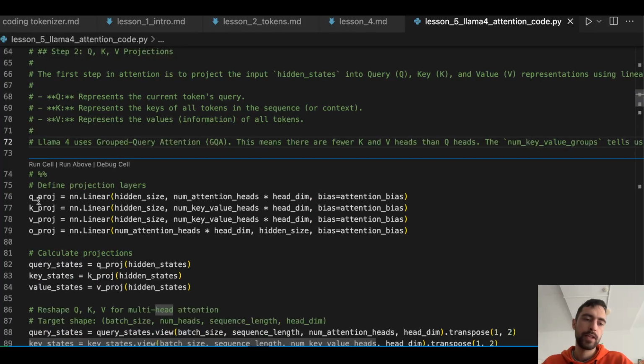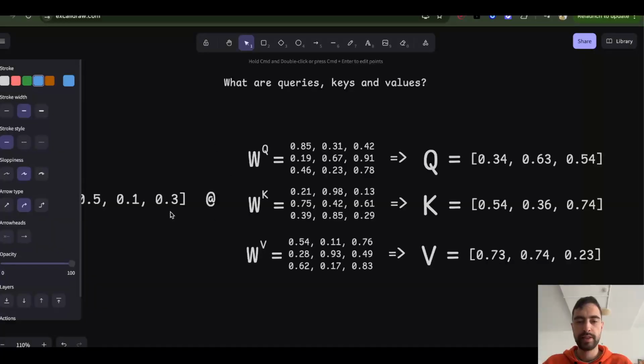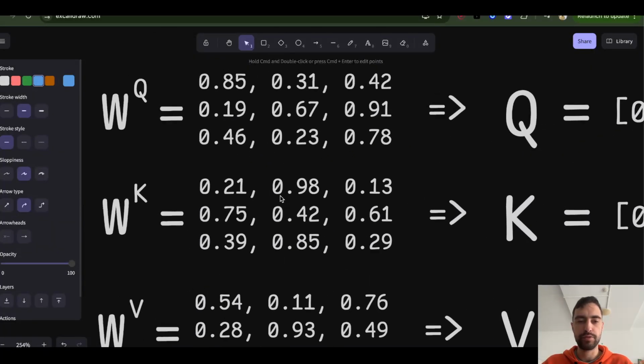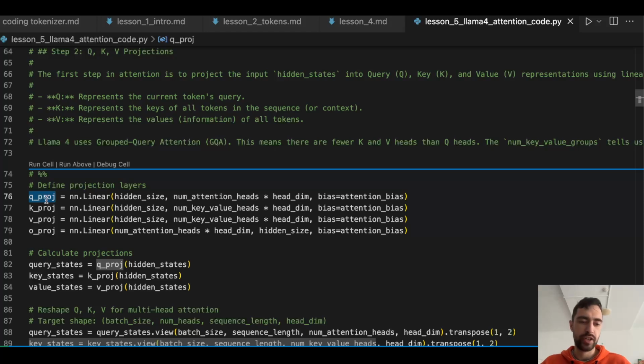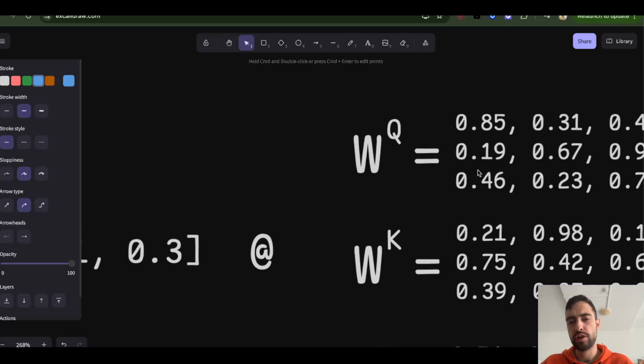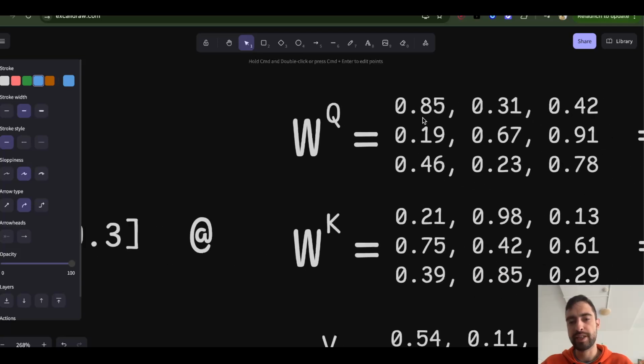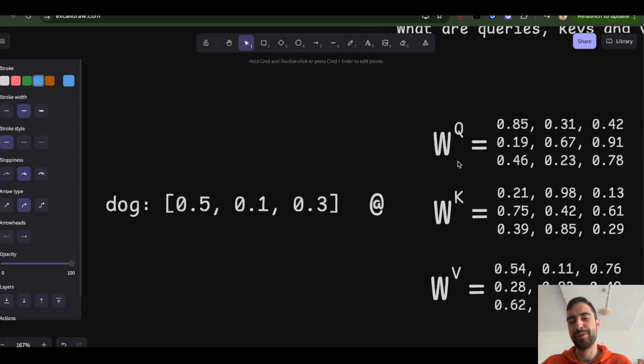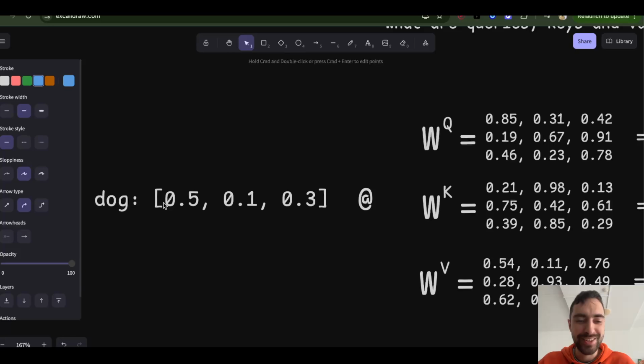Okay. So these are projection matrices. These are these W's. So Q projection, that's gonna be this. It's projecting from hidden size. And hidden size is this dimension. So this should be the number of rows. This is the number of rows. So 1, 2, 3 rows. This is a bit confusing. Actually, this number should be same as this number. Okay.